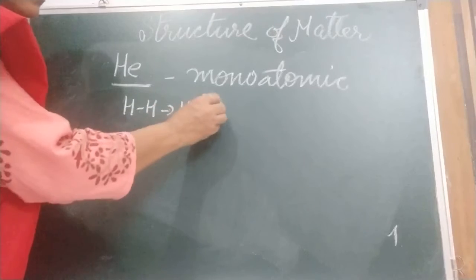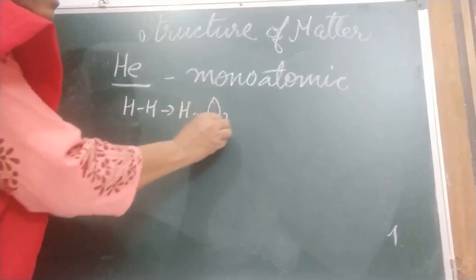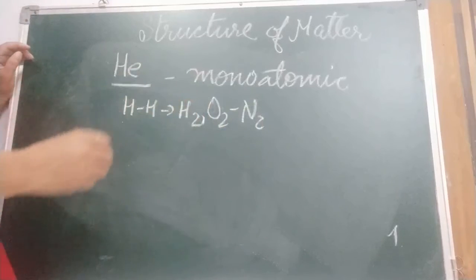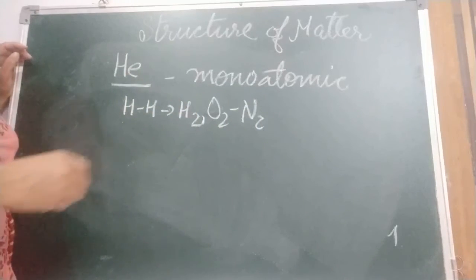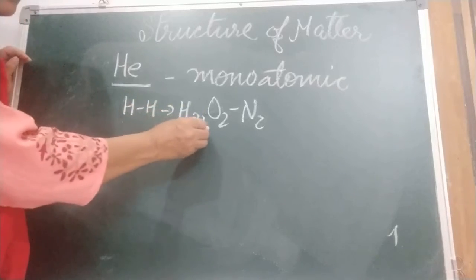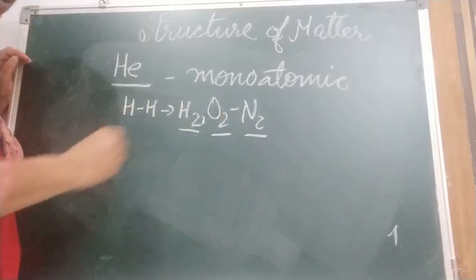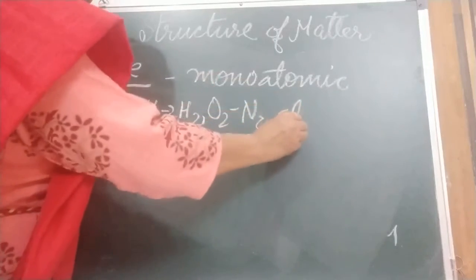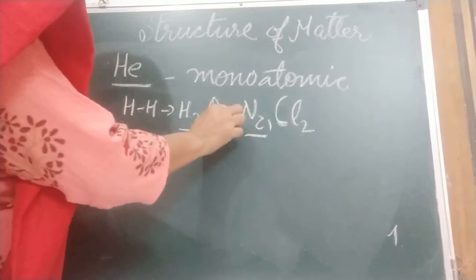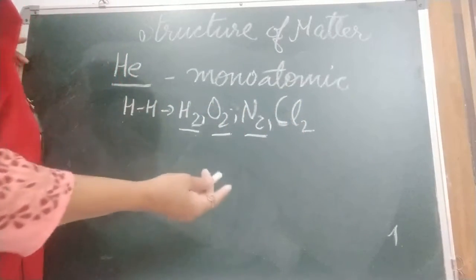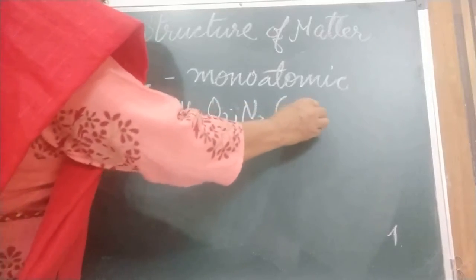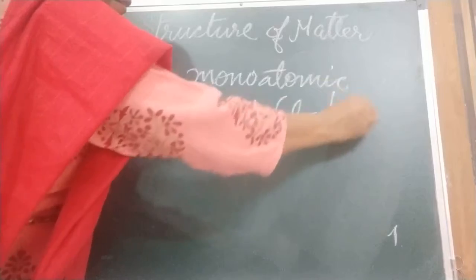Children, hydrogen, oxygen, nitrogen: two join and they exist independently in this form. So you have seen there are 2 hydrogen, 2 oxygen, 2 nitrogen, 2 chlorine. Because these two atoms together form a molecule, they can exist independently. Now we are going to call them diatomic.